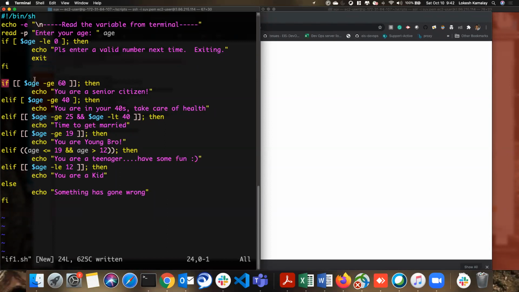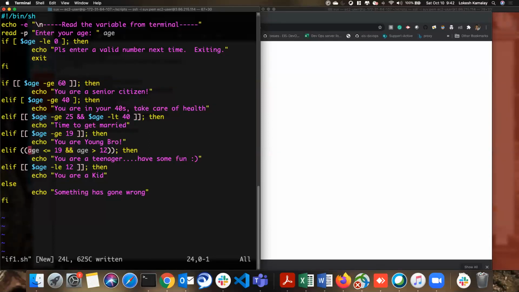And then I'm using if here. If age is greater than or equal to 60, you are a senior citizen. Greater than or equal to 40, then you should take care of some health. 25 to 40, time to get married. 19, you are young. If it is less than 19 and greater than 12, here I am using both conditions.